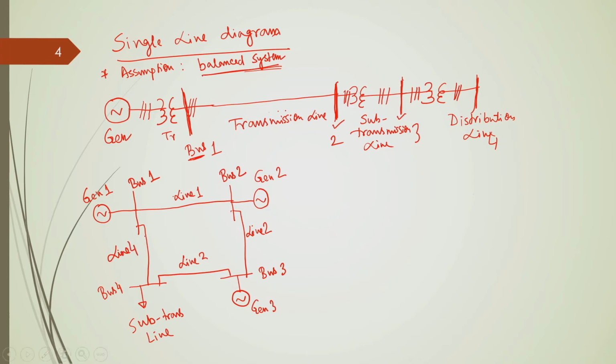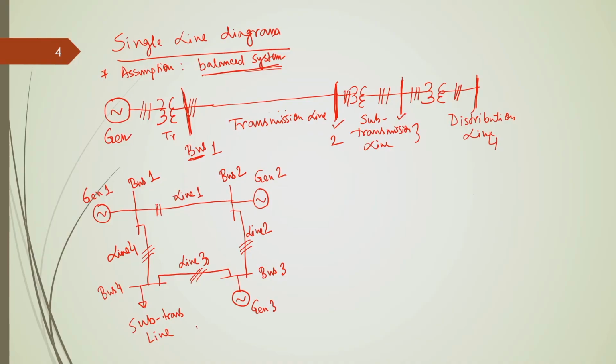So, they are all transmission lines. We represent them by a single line diagram, but they are 3 phase like this. If you want to represent the 3 phase nomenclature, then you can draw 3 parallel lines, which will signify that they are 3 phase, but normally we do not keep this dotted line. As power system engineers, we understand that they are 3 phase, but we are representing them in a single phase equivalent form. This is the typical structure of a transmission line, the topology of a transmission system.